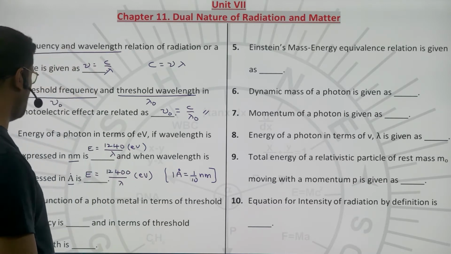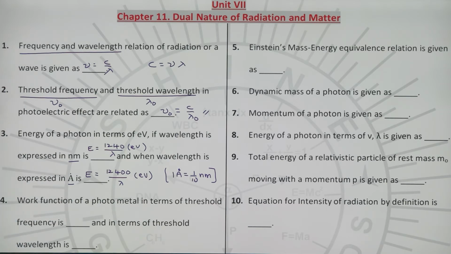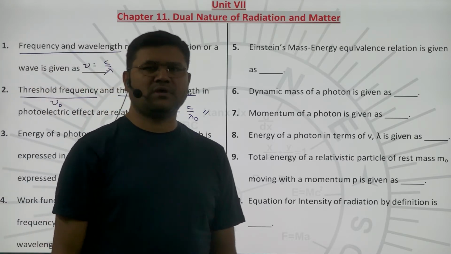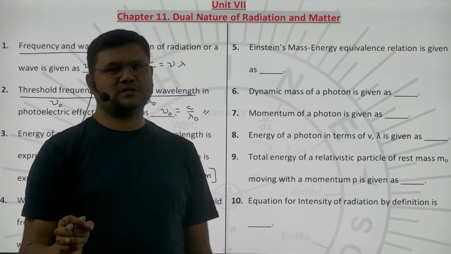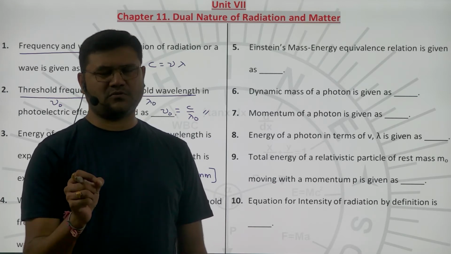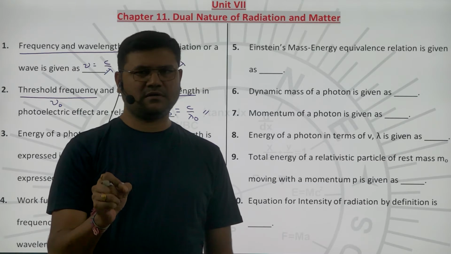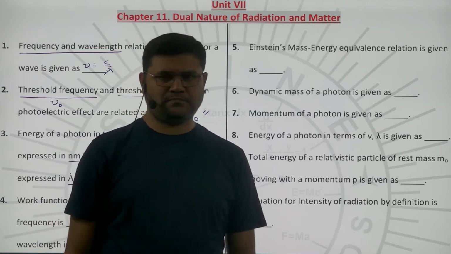Next, coming to the fourth formula, the work function of a photometal in terms of threshold frequency and in terms of threshold wavelength. First, what is work function? Work function is the minimum energy required by the photon to cause the photoelectric effect for that given metal.